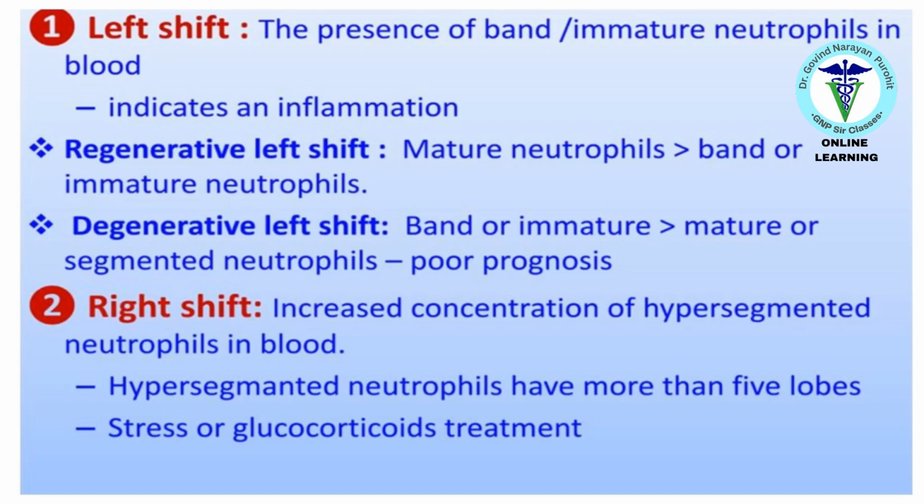A left shift indicates an increase in immature neutrophils, often due to inflammation. A regenerative left shift shows more mature neutrophils, while a degenerative left shift indicates a poor prognosis. A right shift, with increased hypersegmented neutrophils, can be due to stress or glucocorticoid treatment.